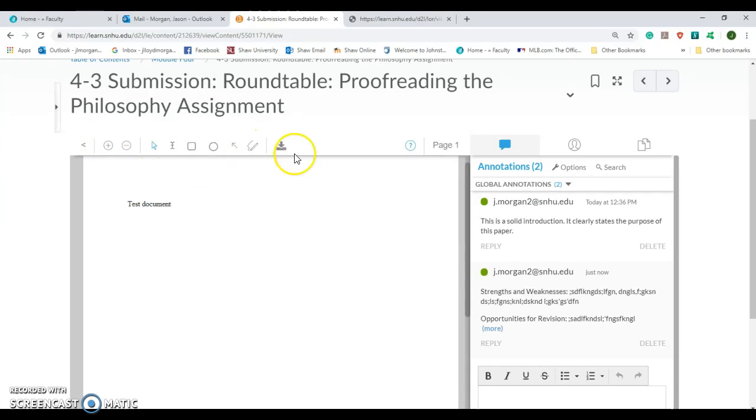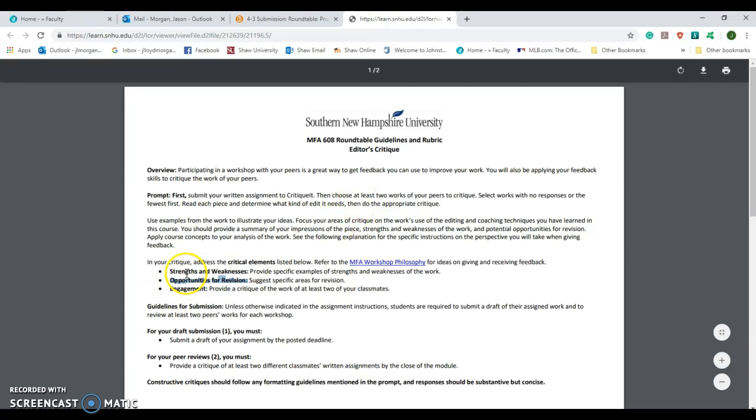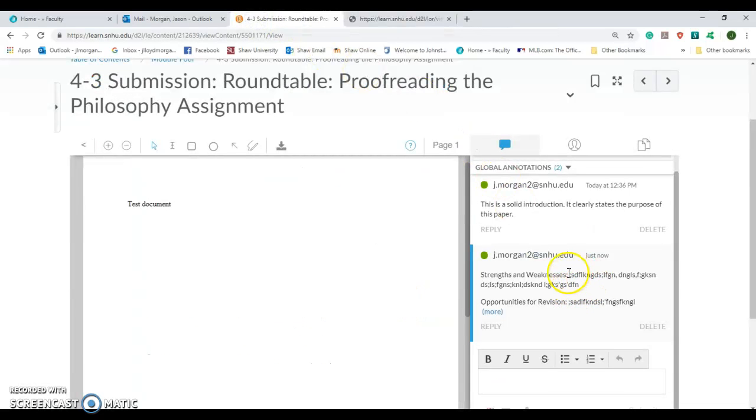I mean, if you want to play around with these tools and do stuff, that's fine. But really, when you look at the rubric, we're looking for the strengths and weaknesses and the opportunities for revision. And again, put some time and effort into this. Be thoughtful. Don't just put one sentence, like this was really good. As we've learned and talked about in this class, that's not really positive and that's not really good feedback. Give specific reasons why. If it's a strength, what's a strength and why is it a strength? If it's a weakness, why is it a weakness? Give the specific reasons. Opportunities for revision. Again, don't just say, make it better. Boo! Don't say something like that.